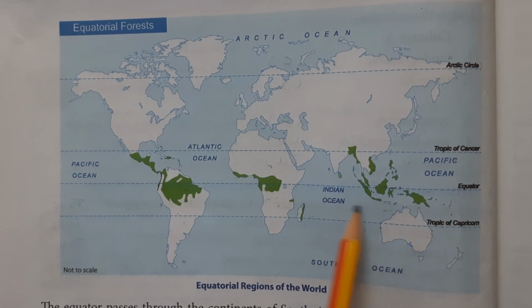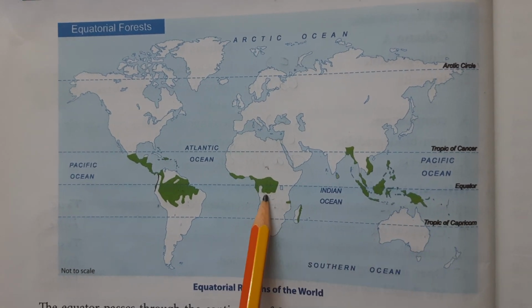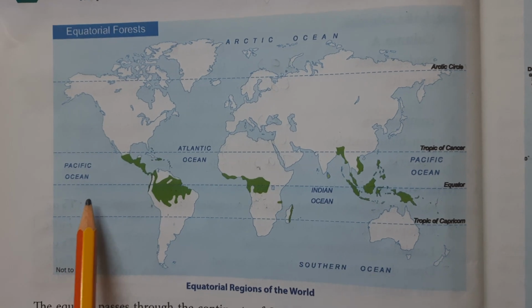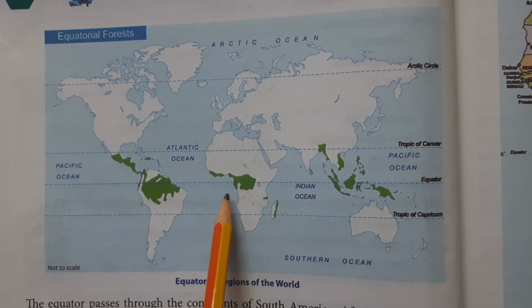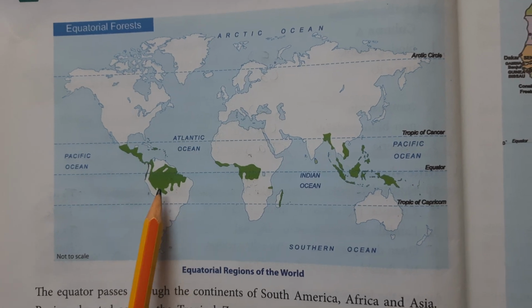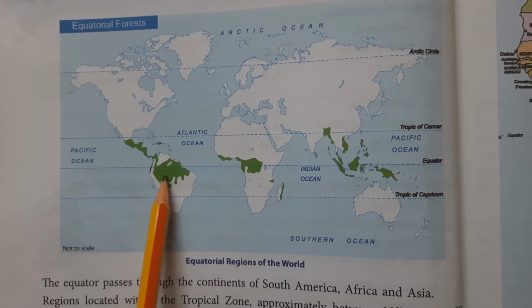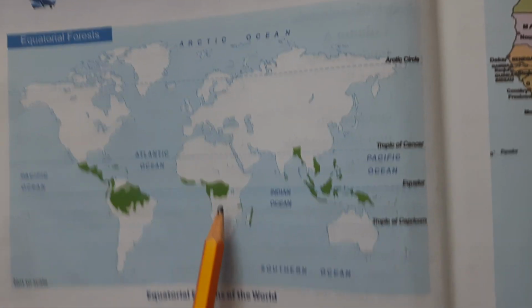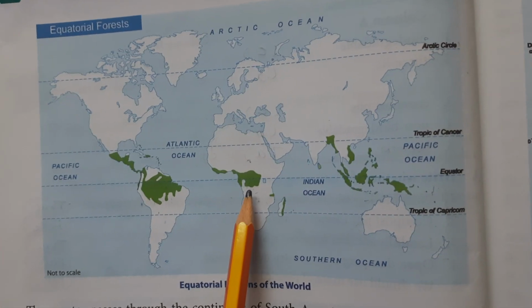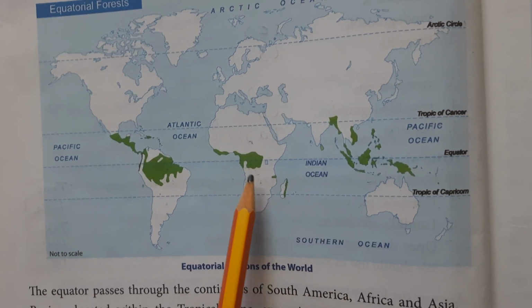If you observe the picture, the equator is passing through three continents. What are the three continents? It is passing through Asia, Africa and South America. And what does the green color always represent on the map? The green color always represents the forest.